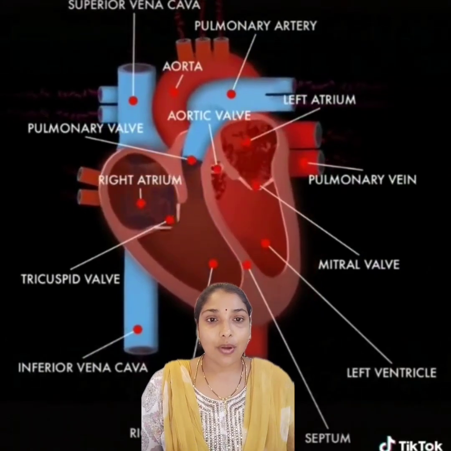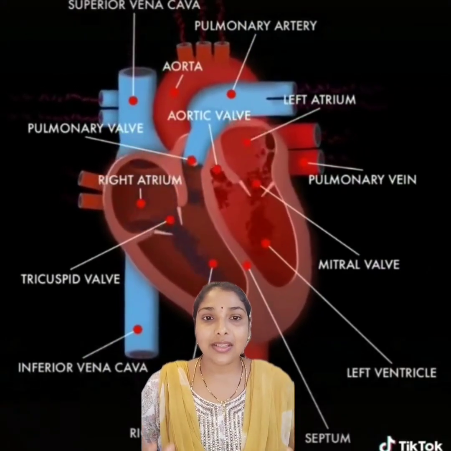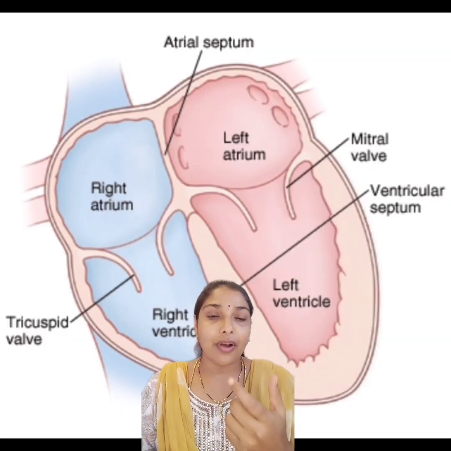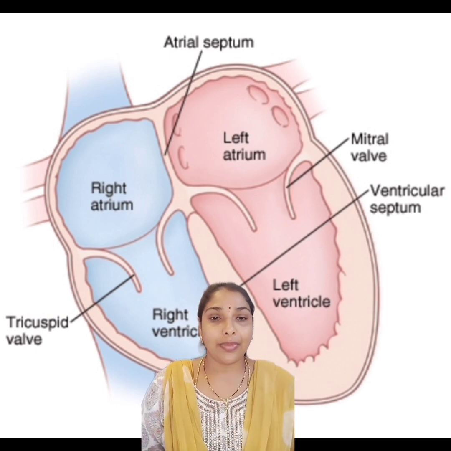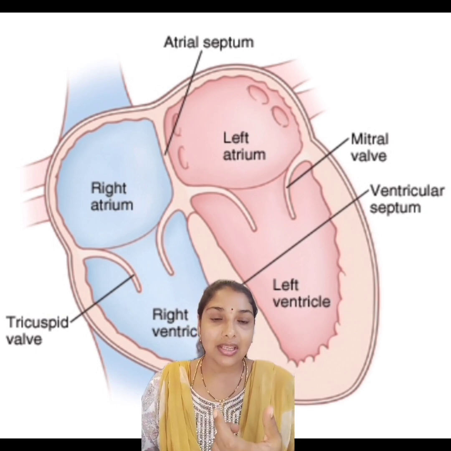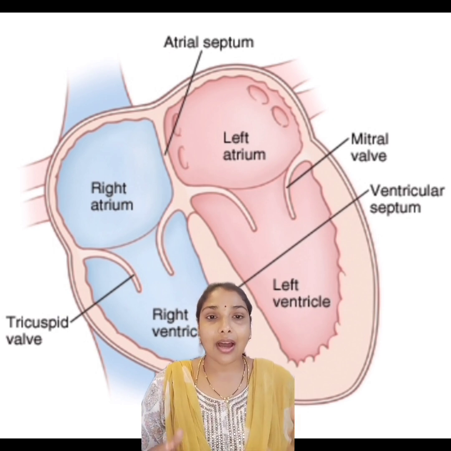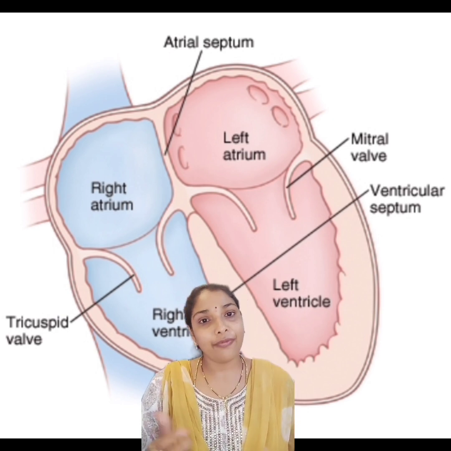Each heart consists of 4 chambers. What are chambers? These are like how our home consists of different rooms. The heart also consists of chambers. These are like rooms inside. It consists of upper 2 chambers and lower 2 chambers. Upper 2 chambers are called auricles and lower 2 chambers are called ventricles. These auricles and ventricles are connected either by arteries or veins.